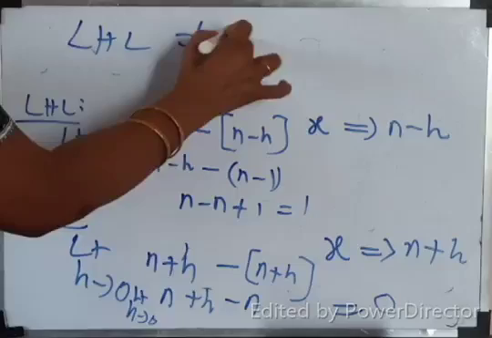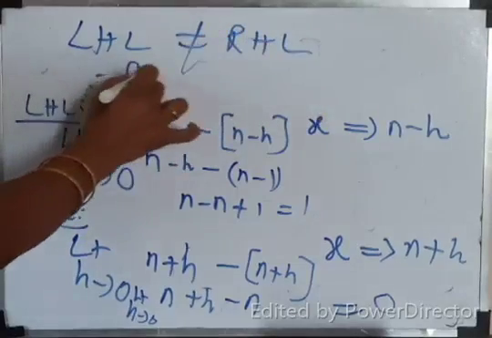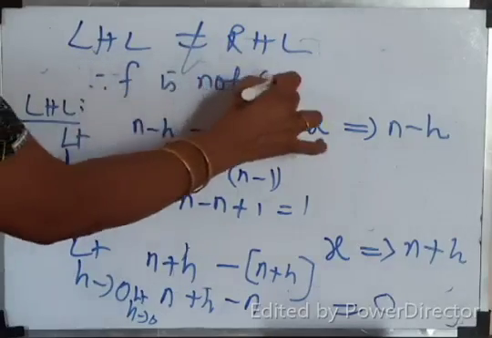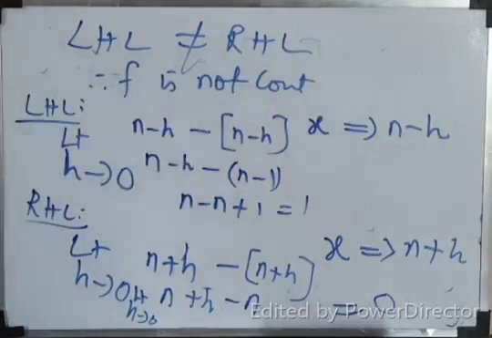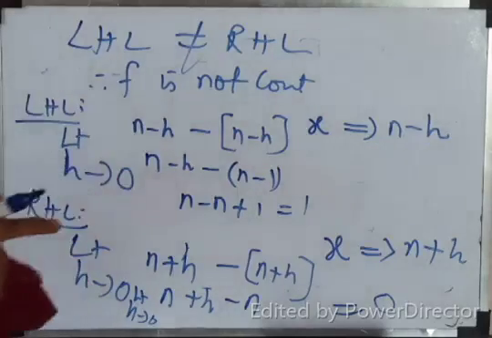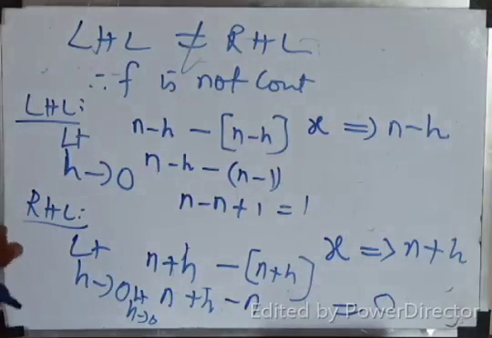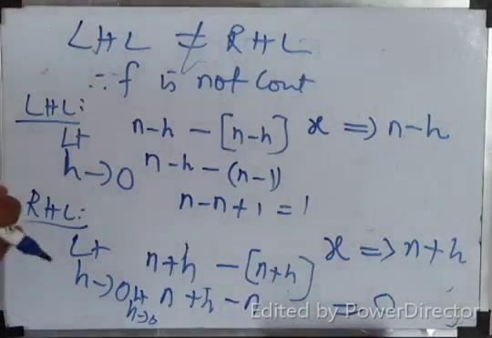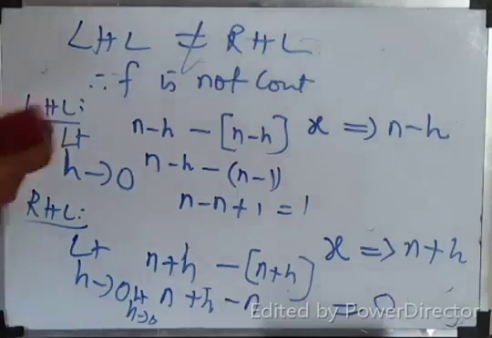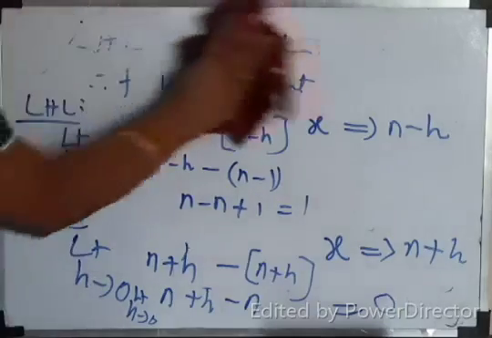What will you conclude? LHL not equal to RHL. Therefore, f is not continuous. Not continuous at all integral points. That's all. Okay. Just for the box function only the question. I hope I am clear. Okay. Next question is a very easy question. Shall we?